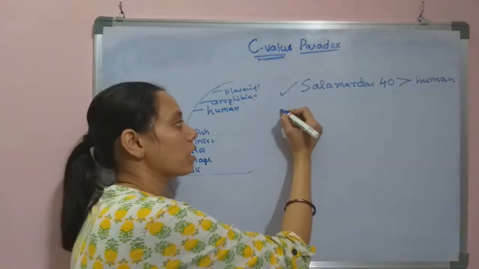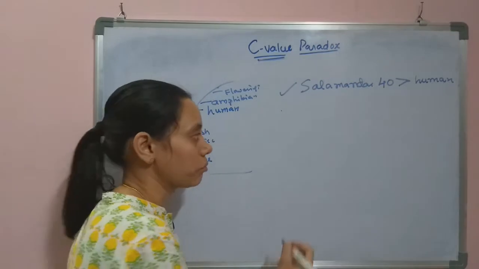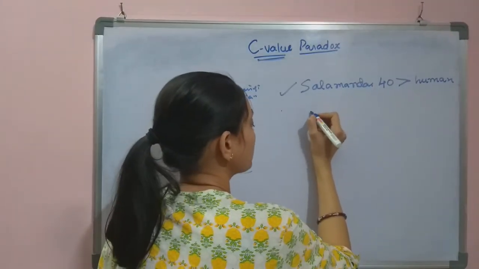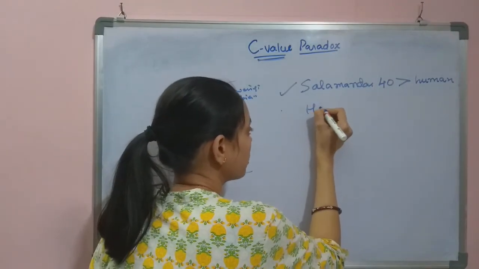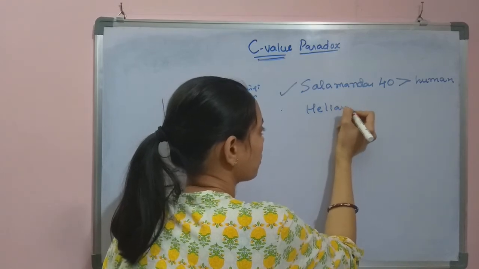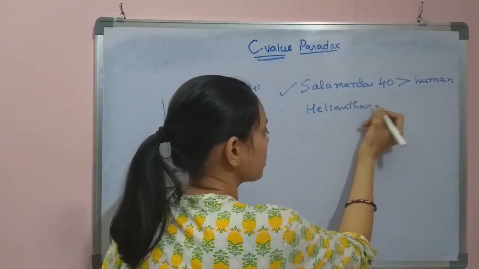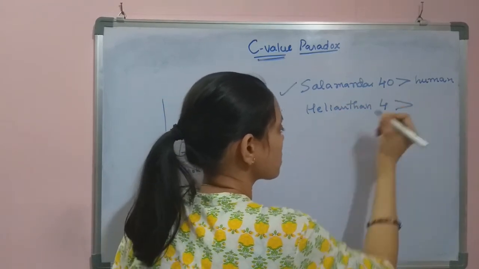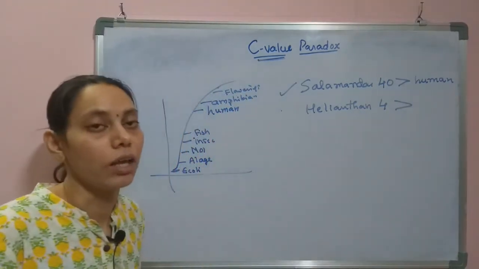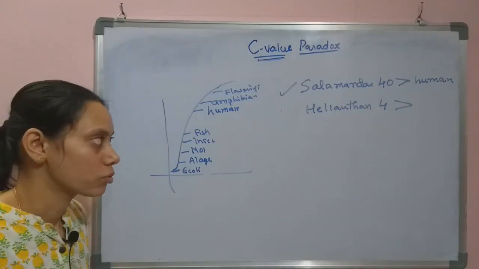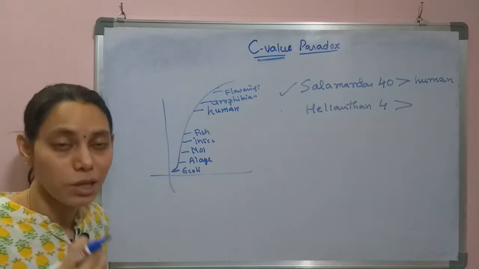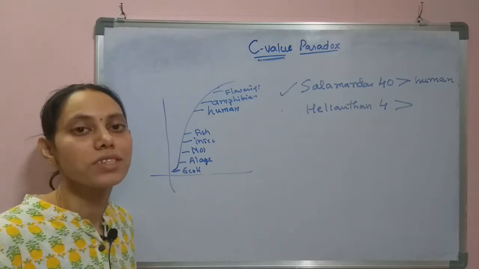And let us consider another example, the sunflowers, Helianthus. This Helianthus has 4 times higher C-value than its relatives. So within the same genera, we have the C-value paradox.